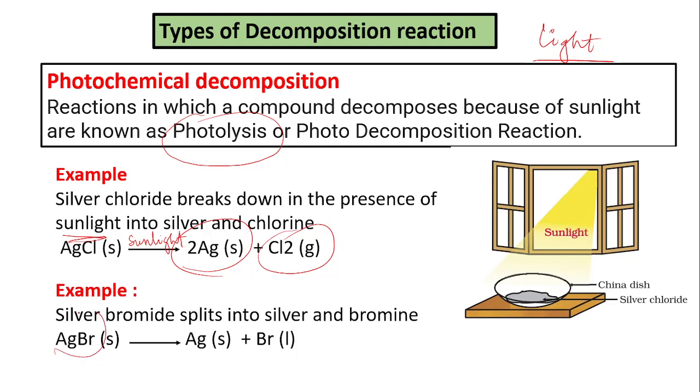Another example, silver bromide splits in the presence of sunlight to form silver and bromine. Bromine, remember, exists in liquid state, whereas chlorine exists in gaseous state. So sometimes questions are also asked: which chemical substance is used in black and white photography?